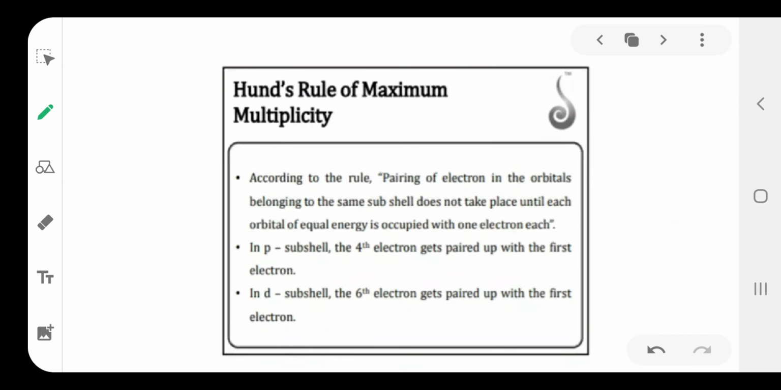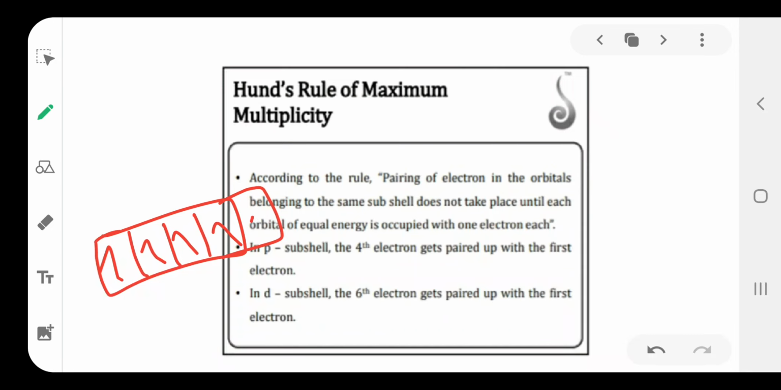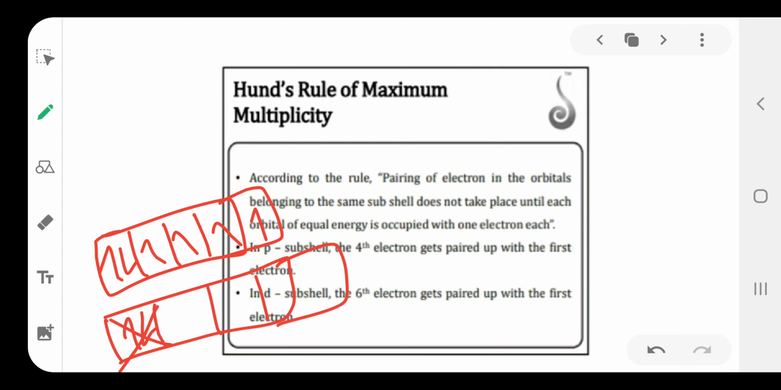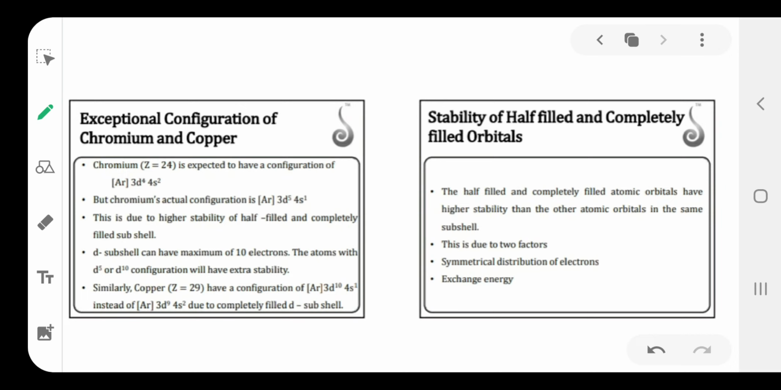Then next one is Hund's rule. Each degenerate orbital is first filled with 1 electron. Then only pairing takes place. So this is the pairing method, but this is not a pairing method. So first each orbital is filled with 1 electron, then only pairing starts. That is Hund's rule.